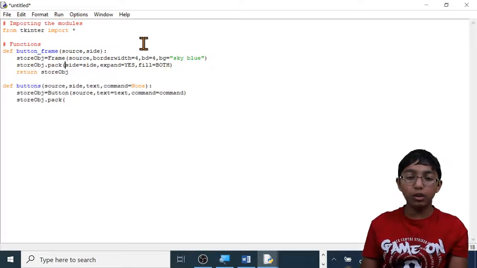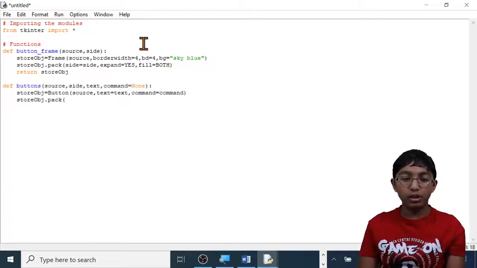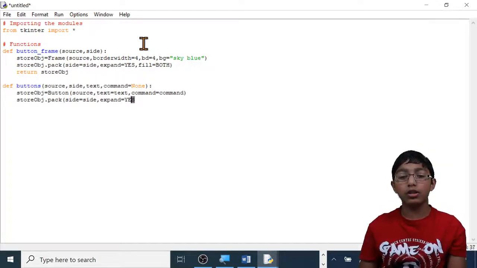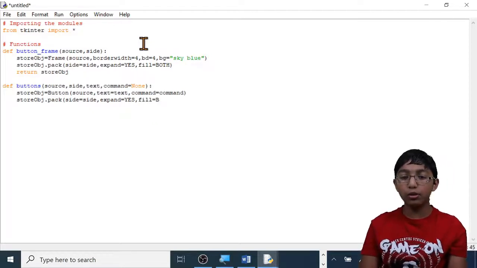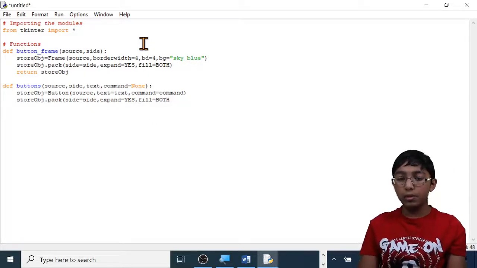If you're wondering, we are copying this line here from the first function. Instead of copying, I'm just going to retype it. Side equals side, comma, expand equals all capitals yes. This is so that if the screen is stretched, should the buttons stretch as well? I made it yes. If you don't want it to, then type no in all capitals, comma, fill equals both. Make sure both is all capitals. Close brackets, enter.